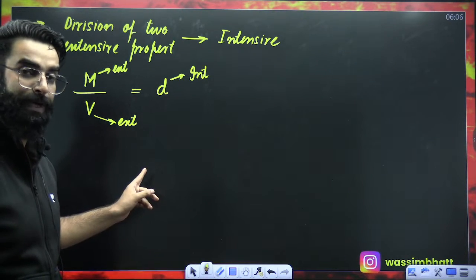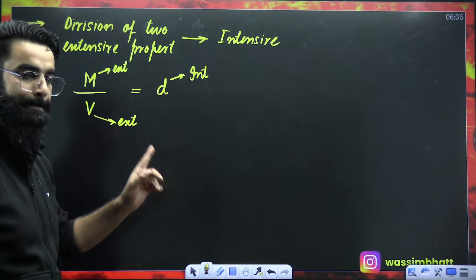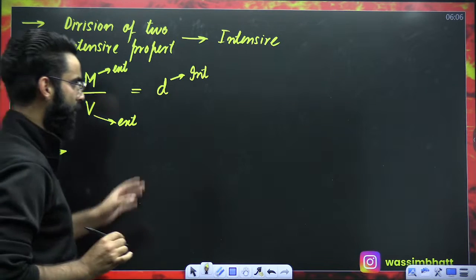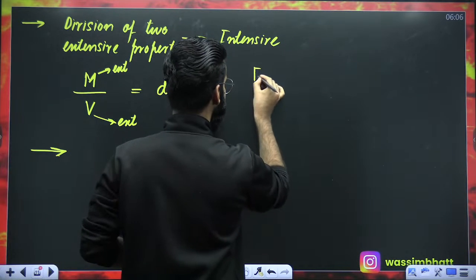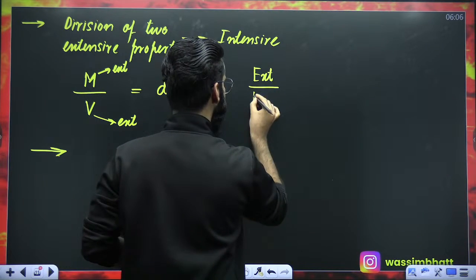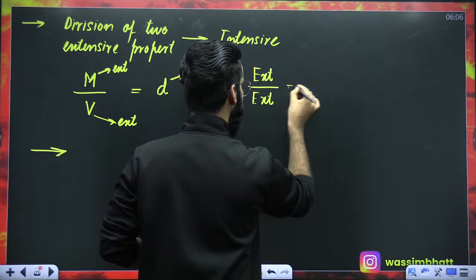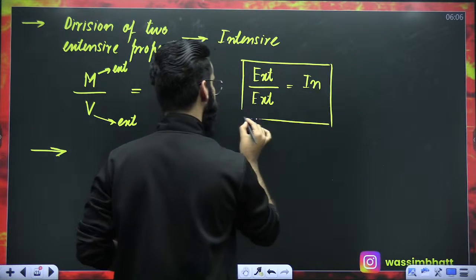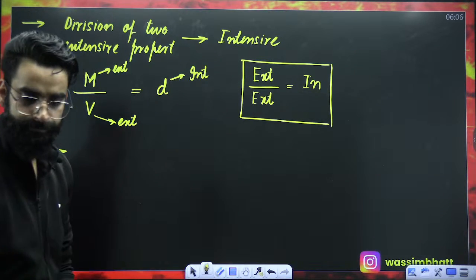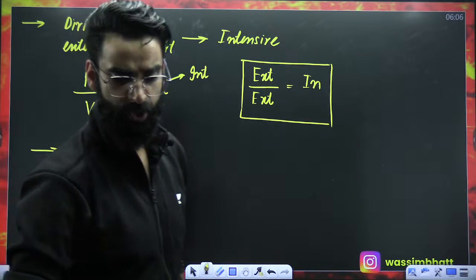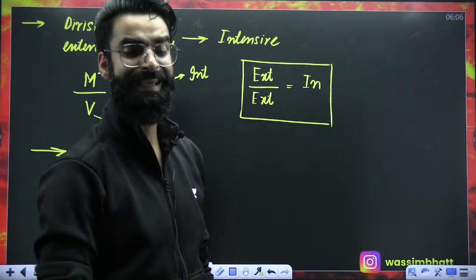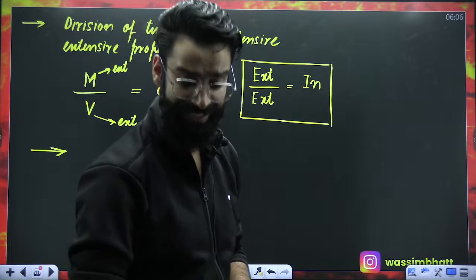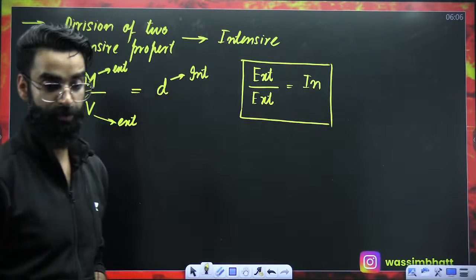Is this clear to everyone quickly in the chats? At the same time, there is one more important thing. Okay, let me summarize it. Extensive property divided by extensive property makes the new property as intensive. This is something which you have to remember. Extensive by extensive is intensive, right? So this was basically the second feature of your extensive property.